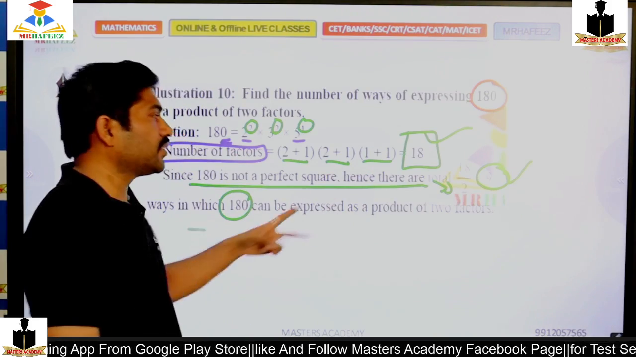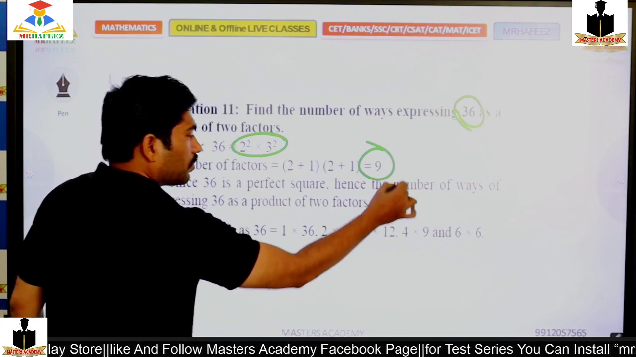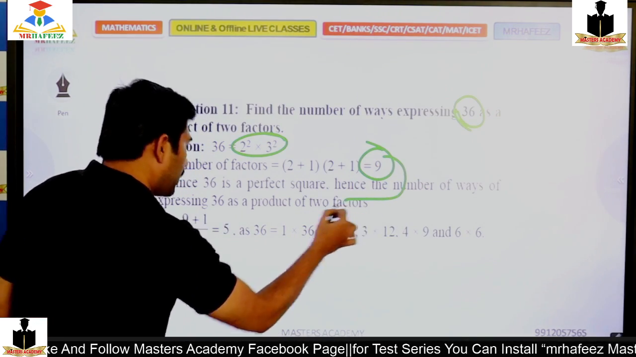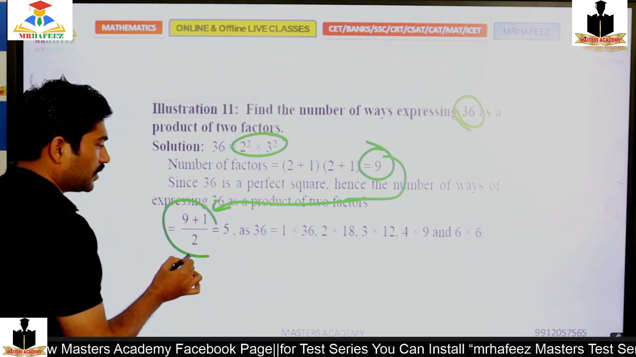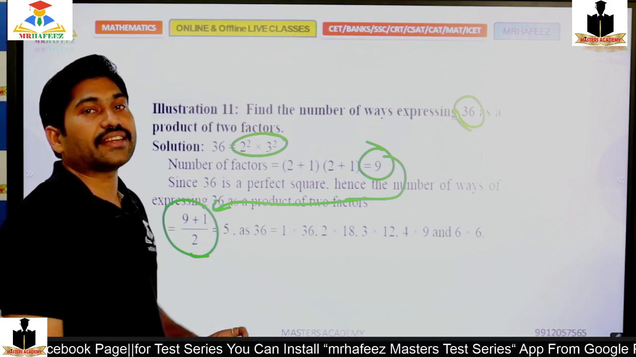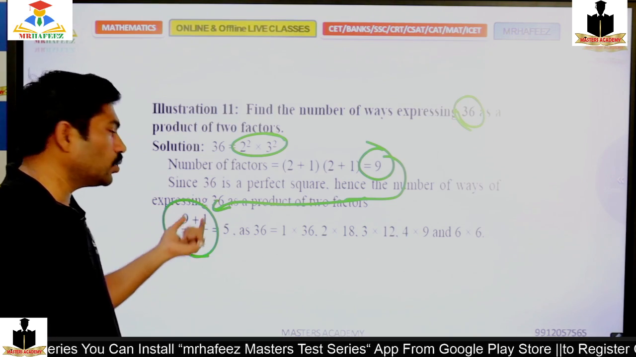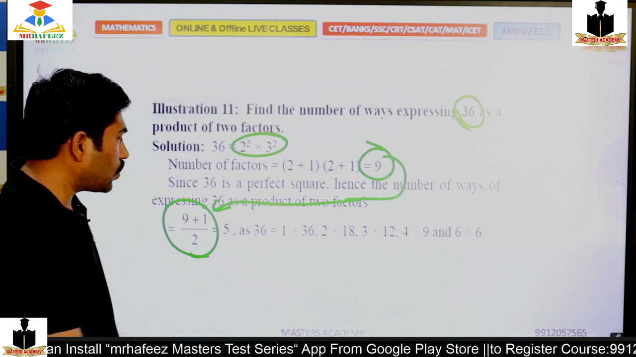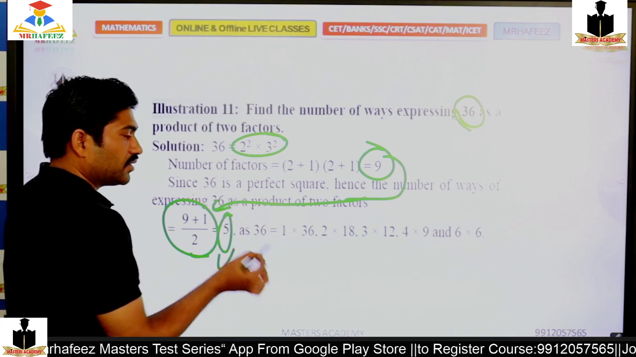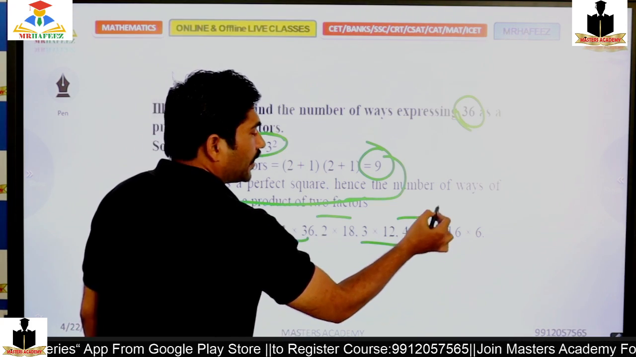If it is a perfect square, then the number plus 1 by 2, that means 6 times 6 is also 36. So I should consider even that. So 9 plus 1 by 2, the total is 5. So in 5 ways I can get. Those ways are 1 into 36, 2 into 18, 3 into 12 and 4 into 9.